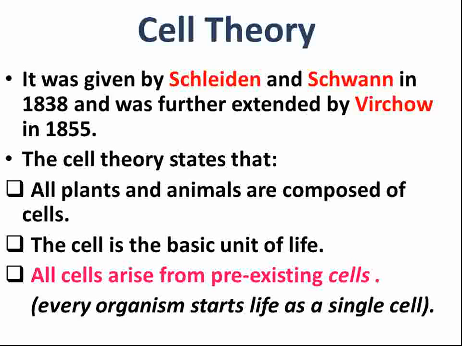Cell theory states that, number one, all the plants and animals are composed of cells. So whether it is a plant or an animal, it is made up of cells. And the cell is the basic unit of life. Third point, all the cells arise from pre-existing cells. What does the statement mean? It means that every organism starts life as a single cell. So this statement, all the cells arise from pre-existing cells, was given by Virchow. It is a very important statement in the cell theory. So this is all about cell theory.